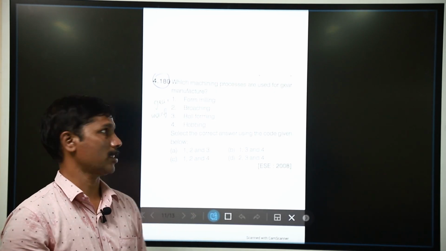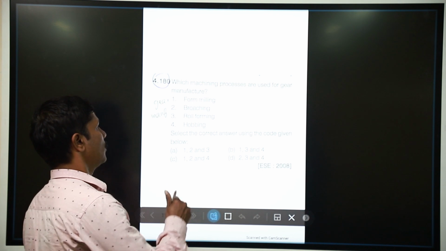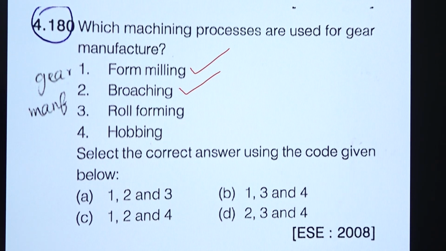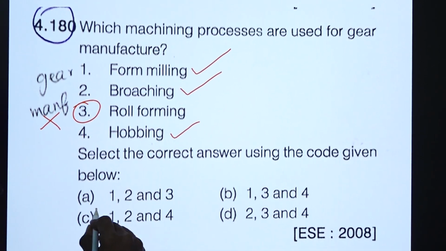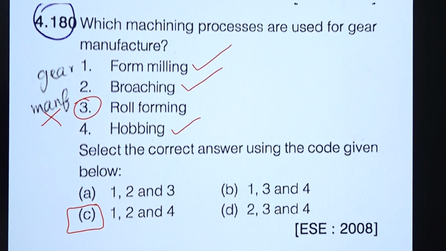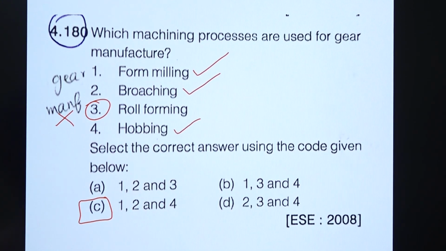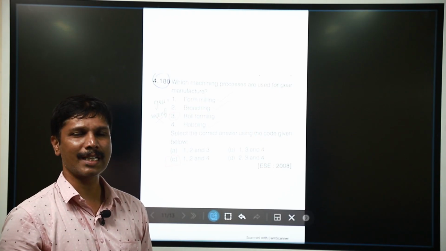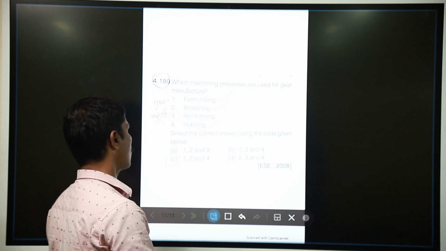Now some machining operations. In this question, what are the machining operations used for gear manufacture? We are using milling and broaching. Broaching also can be used for gear teeth, and hobbing, but roll forming cannot be used. So, option is 1, 2 and 4. Form milling can be used for gear manufacture, broaching can be used for gear manufacturing, and hobbing is the accurate method of gear manufacturing, and it is also the fastest method. Fast and accuracy means hobbing. So, roll forming cannot be used to make the gears. Our option is 1, 2, 4.